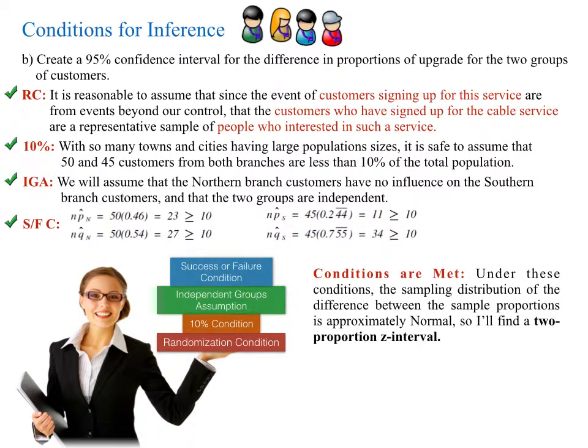Well, good, the conditions are met. Under these conditions, the sampling distribution of the difference between the sample proportions is approximately normal. This now justifies using the normal model. So I'll find a 2-proportion z-interval.